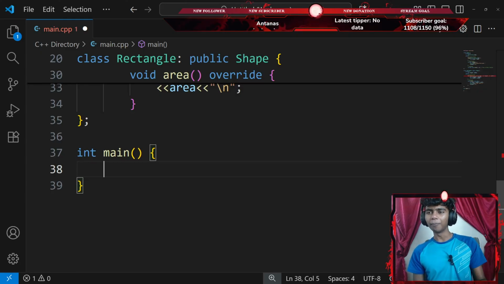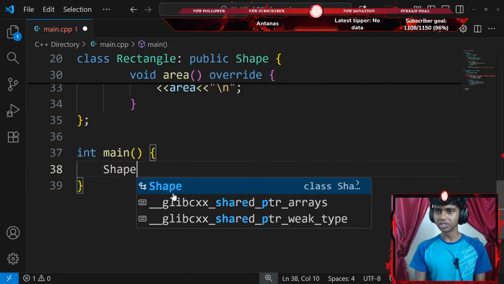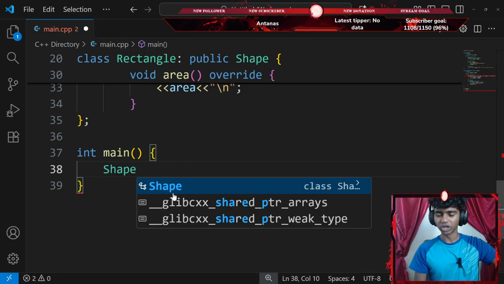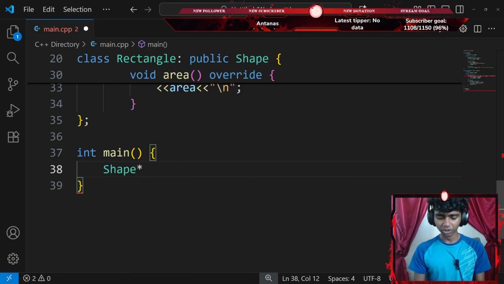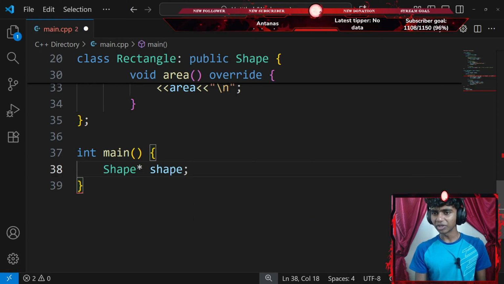Inside the main function, I might honestly create an object from my shape class. So I'll go with something like shape. Okay, do I want to convert this to a pointer? I don't think I'll need this to. I would want to convert this to a pointer because I just have one shape. I could actually try it. So I'll go with a pointer of a shape object, ending with a semicolon.